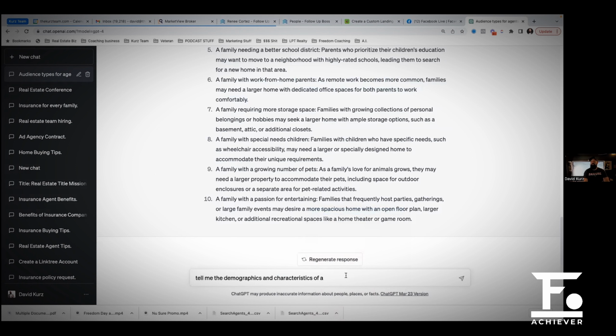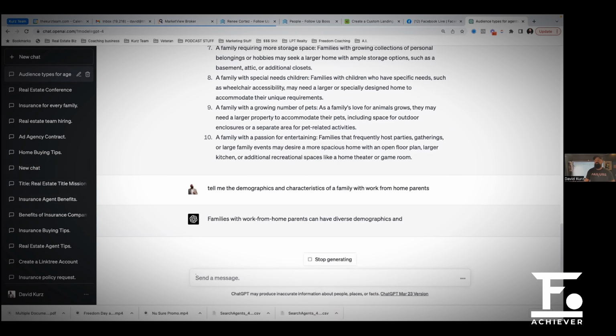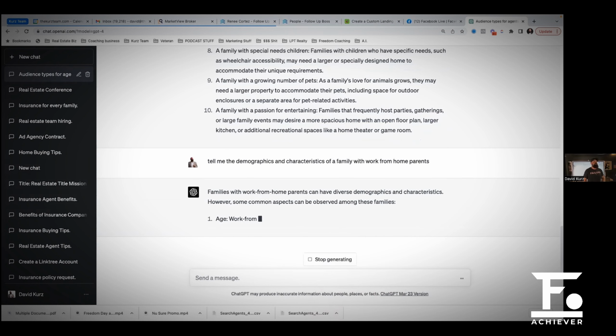Family, so tell me the demographics and characteristics of a family with work from home parents. So now we're asking for demographics and characteristics, okay?